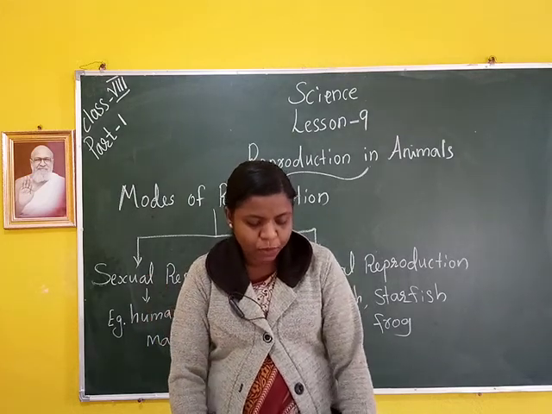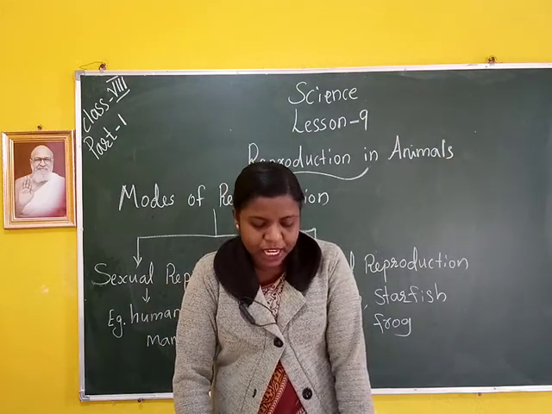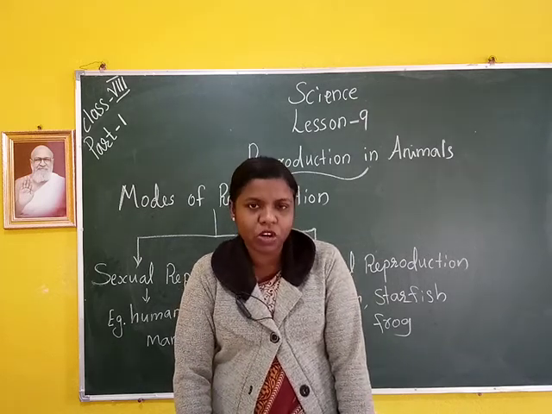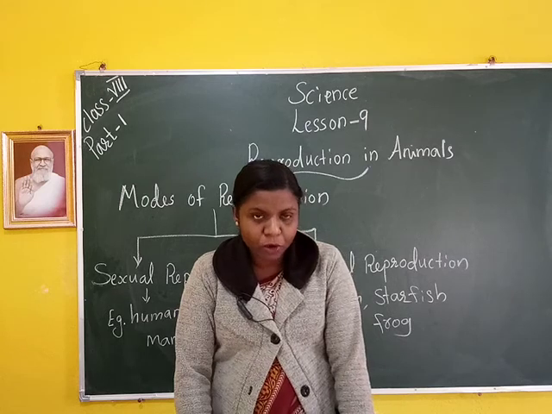The special reproductive cells formed by male and female individuals that take part in sexual reproduction are called gametes. They are haploid in nature.